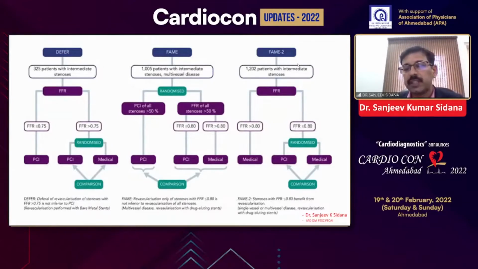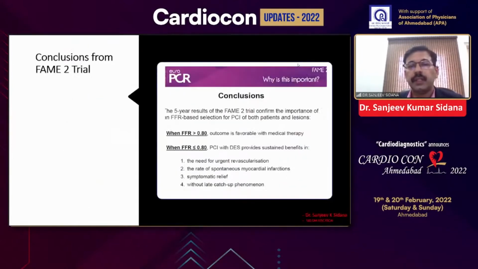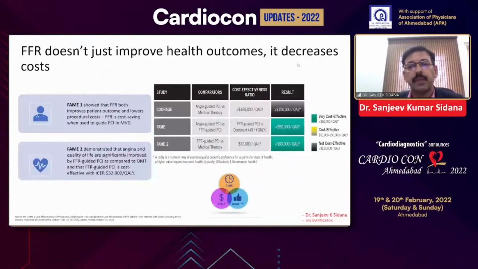The FAME2 trial again showed very strong evidence, and it was stopped prematurely because it showed that if we do not do PCI in the subgroup which has an FFR of less than 0.8, they are going to have more events. And again, the FAME2 trial says that PCI with DES provides sustained benefit in patients who have an FFR of less than 0.8, reducing the need for urgent revascularization and the rate of spontaneous myocardial infarction, with symptomatic relief and without the late catch-up phenomenon.